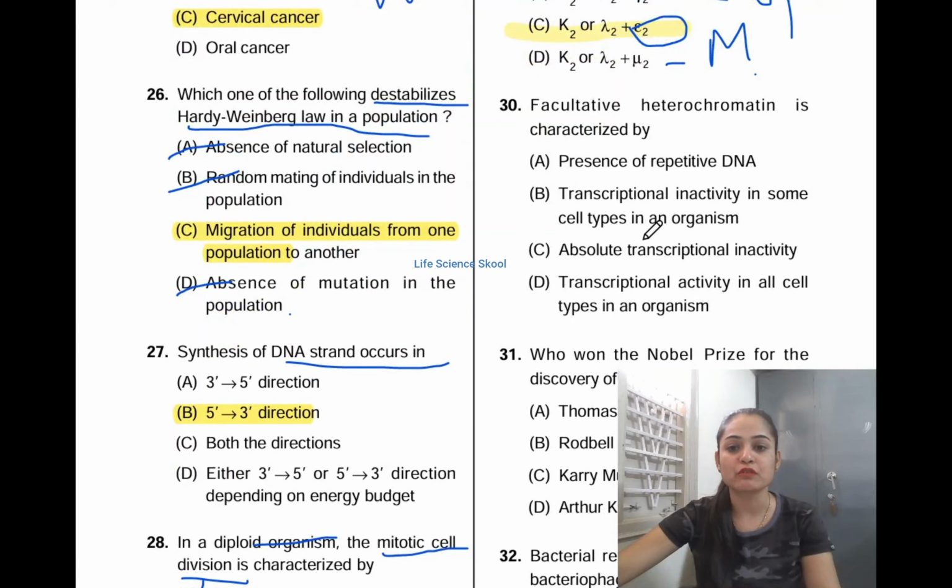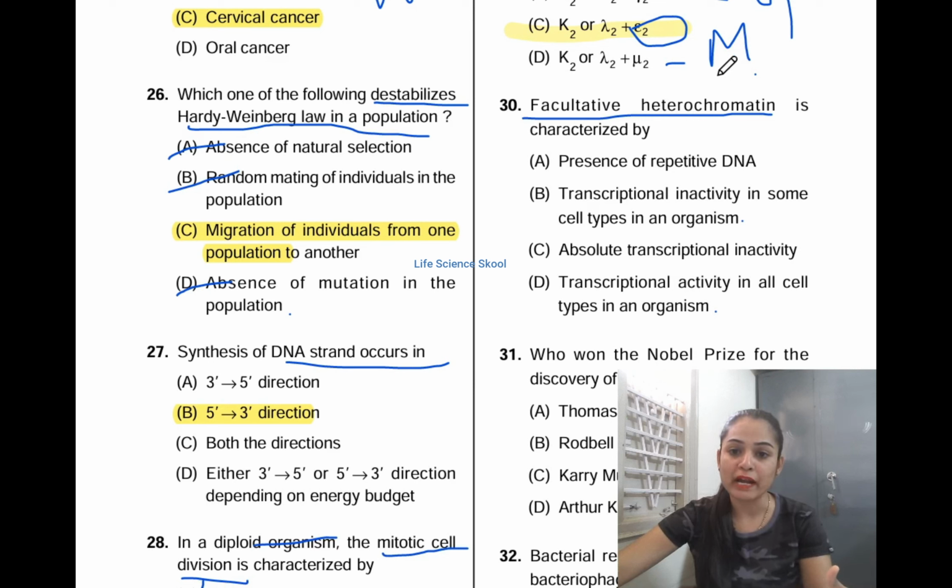The 30th one: facultative heterochromatin is characterized by option A, presence of repetitive DNA; option B, transcriptionally inactive in some cell types in an organism; option C, absolute transcriptional inactivity; option D, transcriptional activity in all cell types in an organism. Before answering this, first we will know what heterochromatin is. Heterochromatin will be constantly in the inactive state. And this heterochromatin will again be of two types: constitutive heterochromatin, and the second type is facultative heterochromatin.